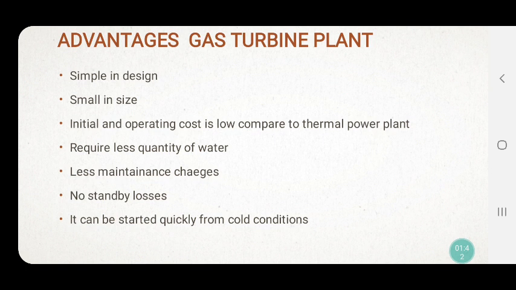Next, it requires a less quantity of water. Compared to nuclear, thermal and hydropower plants, it requires less water here, because the heat produced is in a limited range. It's not huge like in a thermal power plant, where you use a boiler in which a huge amount of heat is produced, and it consists of water which is further converted into steam. So a large amount of heat is produced in our thermal power plant, but here a small amount of heat is produced in the gas turbine plant. So the quantity of water required for cooling is also less.